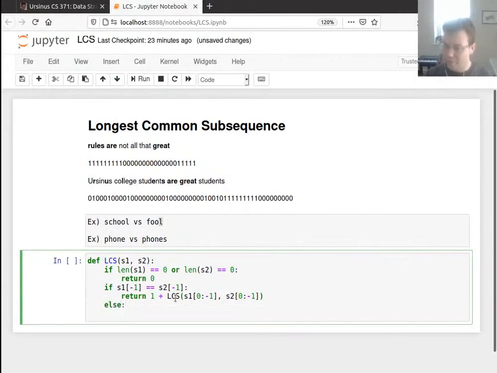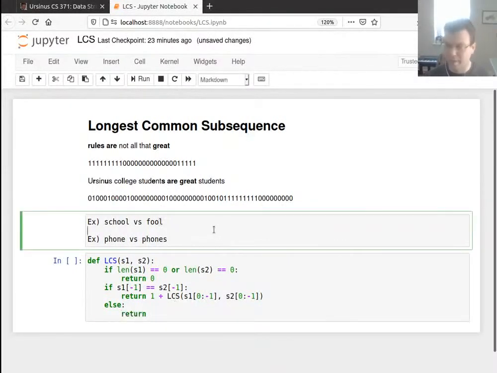Now if they don't match though, I can't add 1 to the maximum, right? I'm not going to match those two. The question is, what do I do next? So if I look at phones versus phone, I try to do a similar thing. I chop off the S and I chop off the E and I keep going. Now I'm going to be matching phon to phon.